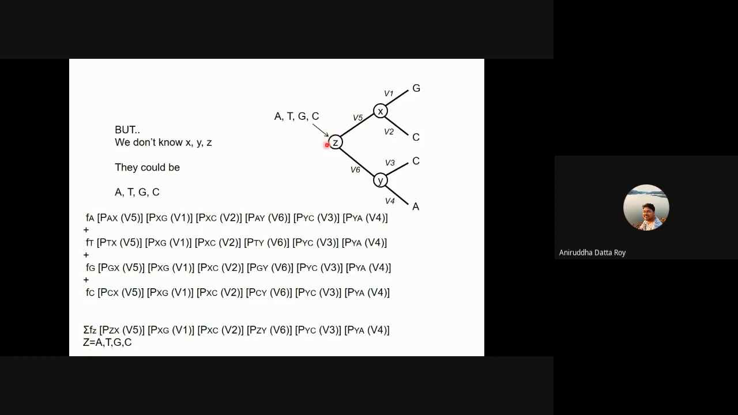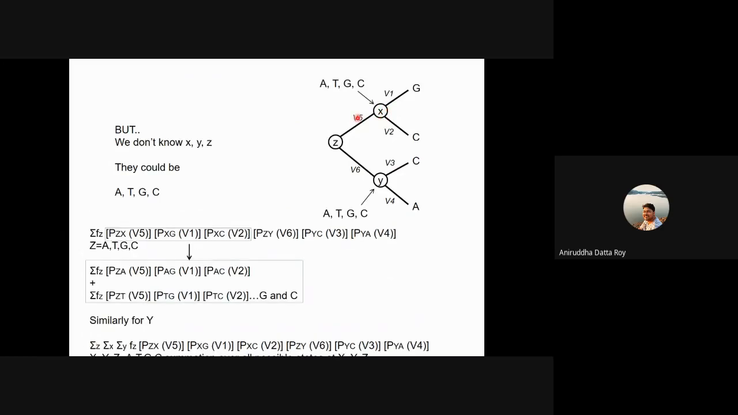Now, okay, so this is done. But the problem is we don't know what this is. This could also be either A, T, G, or C, right? So we have to do all possible summations over this also. So I've gone back to a Z here because otherwise it will get too cluttered. Another thing that I wanted to remind you is that this is the probability of change from Z to an X given V5. This is not multiplication. So there should have been a sign like this here, like a straight sign. But we didn't do it because it looked too cluttered otherwise.